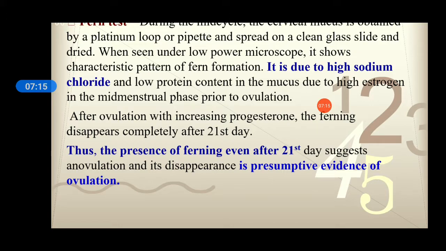After ovulation, with an increase in the concentration of progesterone, the ferning disappears completely after the 21st day. Thus the presence of ferning even after the 21st day suggests anovulation, and its disappearance is presumptive evidence of ovulation.